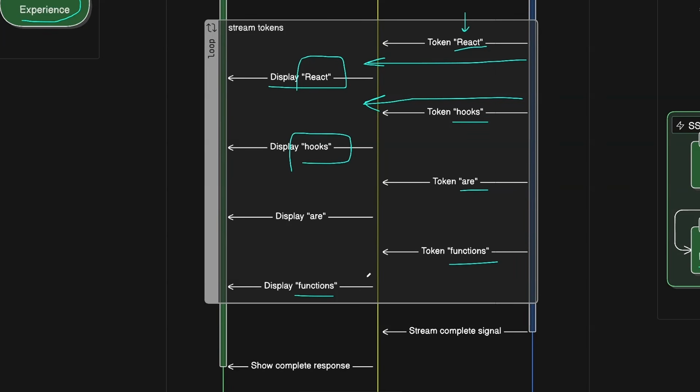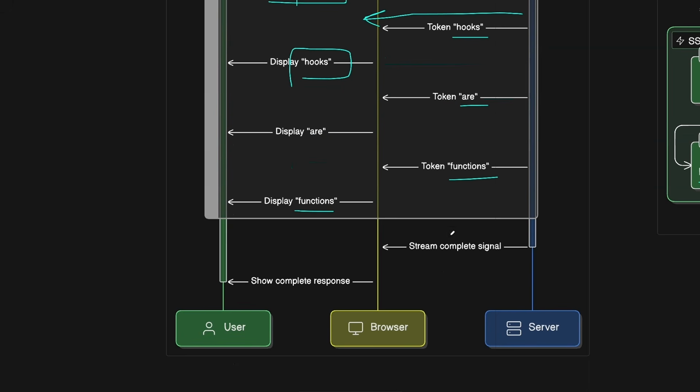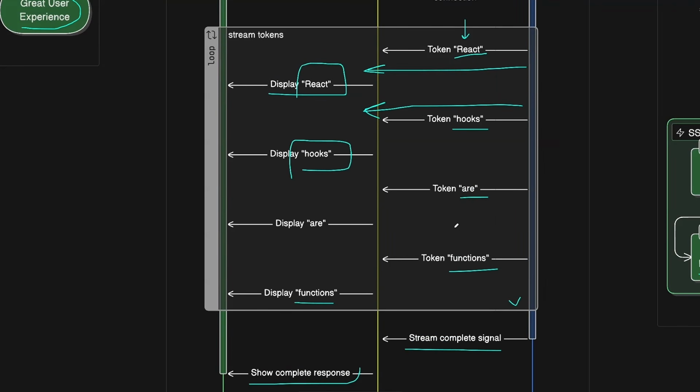And we don't let the user wait for the whole response to be ended until they can read anything. And once all the tokens are generated on the server side, this is where we stream the complete signal and show the complete response to the client and let them send the next request. So also during this time, this is where we disable the button of sending the next question because we are